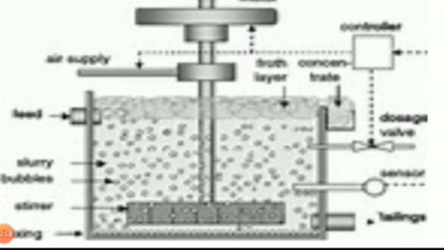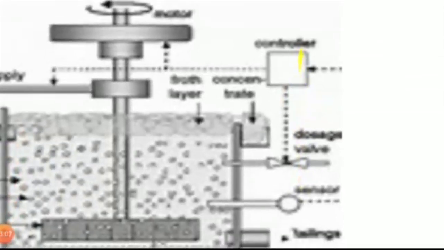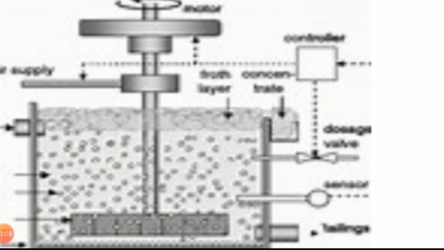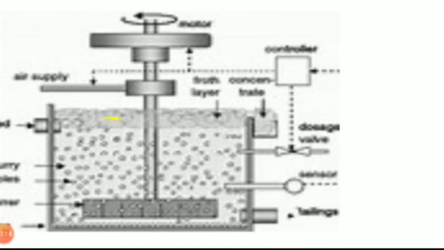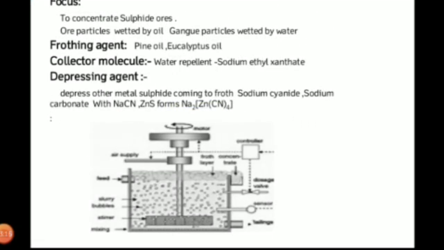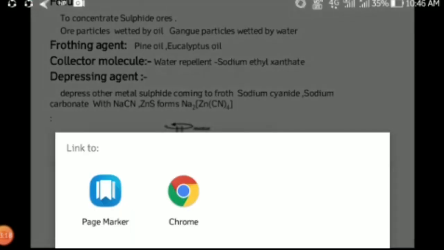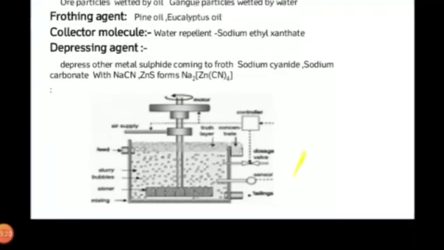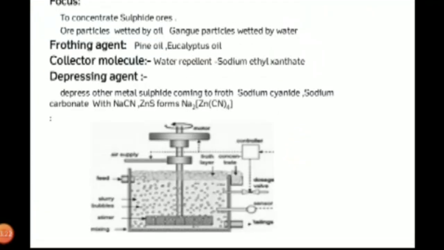Then there is another thing, the gangue particles. Gangue particles present in the mixture will settle at the bottom of the container, while sulfide ores come along with the froth. This is the process used to concentrate sulfide ores.